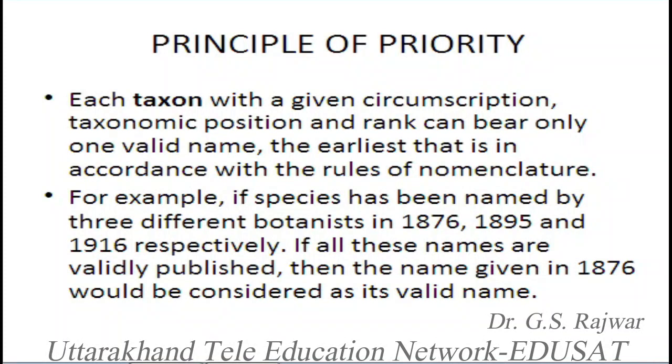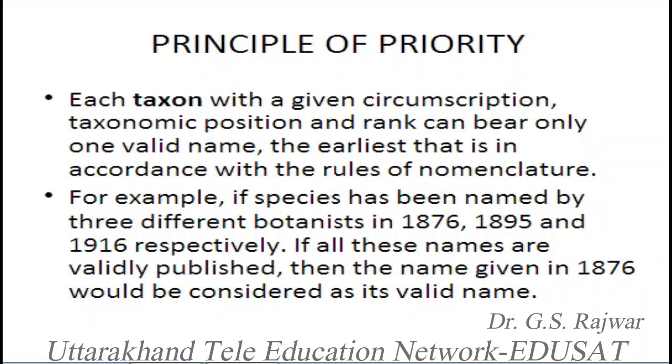Each taxon with a given circumscription, taxonomic position and rank, whether it's a genus, a family or an order, can bear only one valid name, the earliest that is in accordance with the rules of nomenclature.